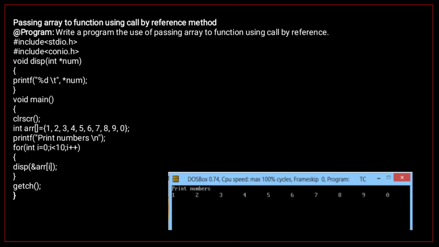Next, passing an array to a function using the call by reference method. When we pass the address of an array while calling a function, this is called function call by reference. When we pass an address as an argument, the function declaration should have a pointer as a parameter to receive the passed address. So this example shows passing an array to a function using call by reference, and the output of this example is as shown.